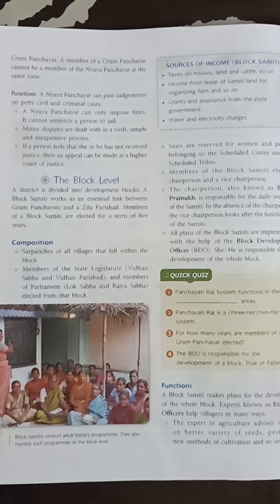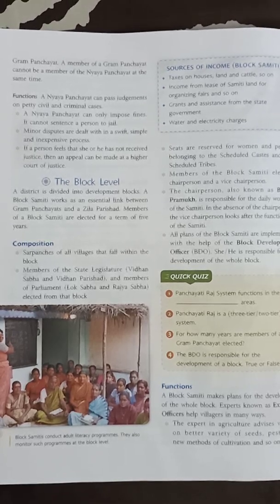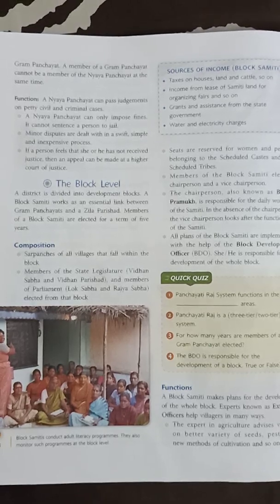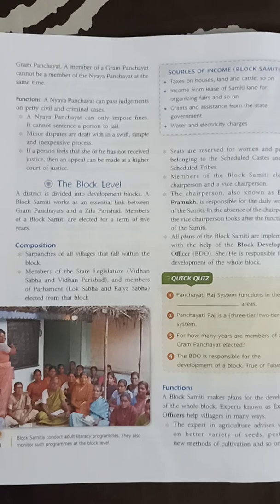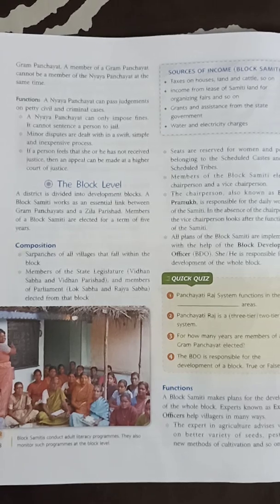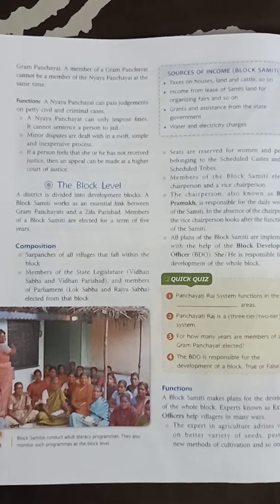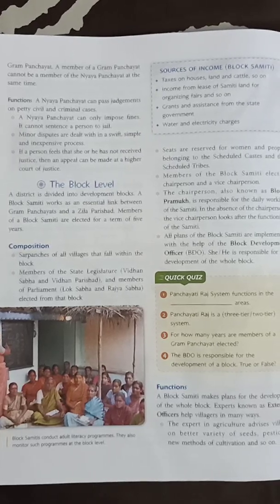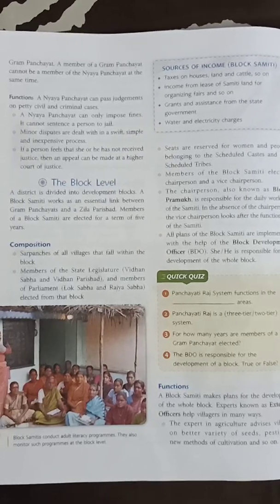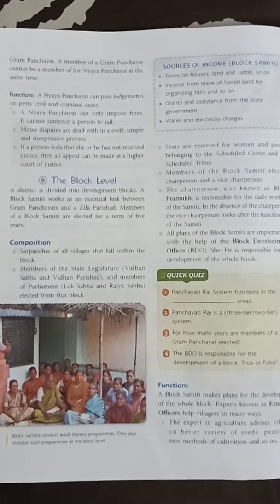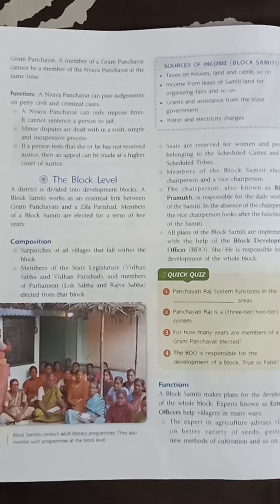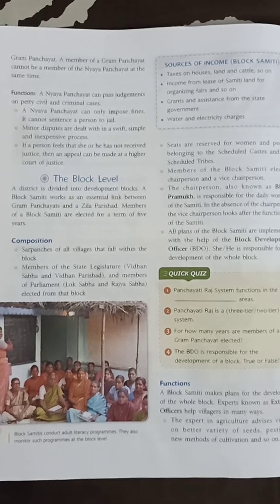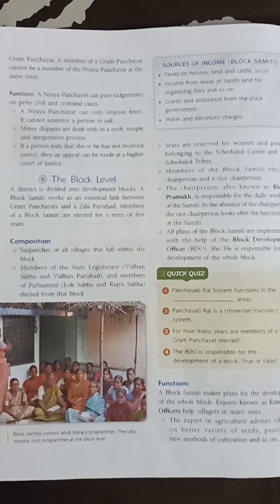So some important members of Parliament as well as the state are also members of the Panchayat Samiti or Block Samiti. Now come to the third point. Seats are reserved for women, and for the scheduled castes and the scheduled tribes. So these people are also members of the Panchayat Samiti.